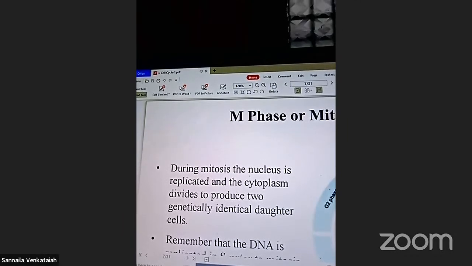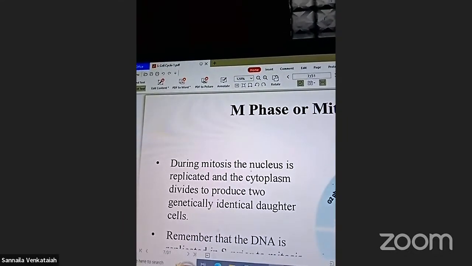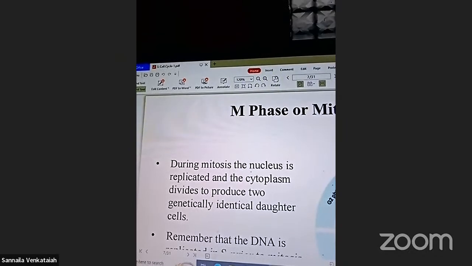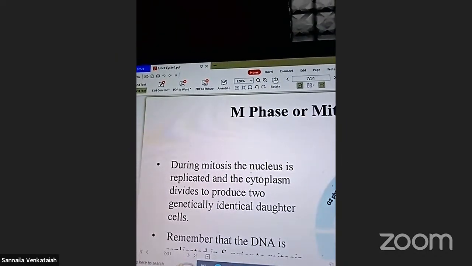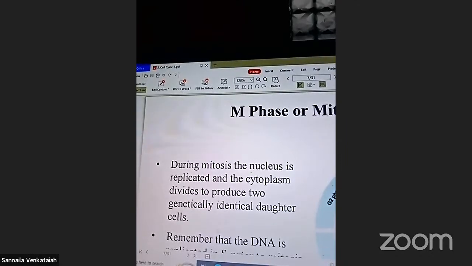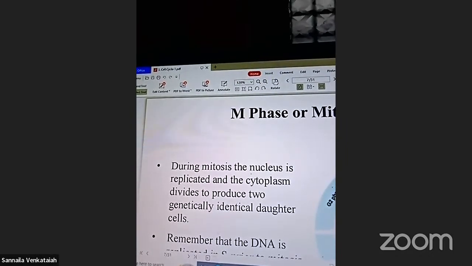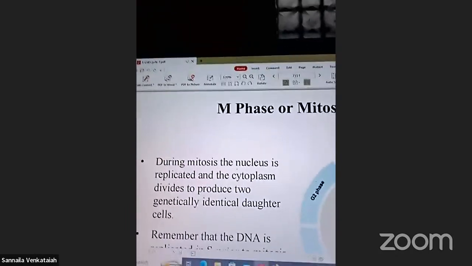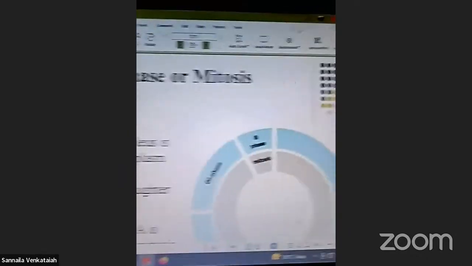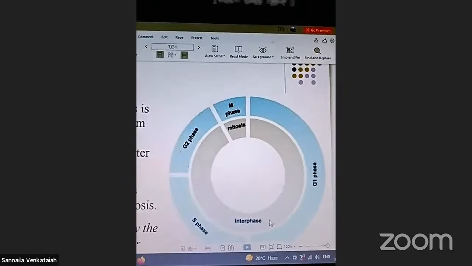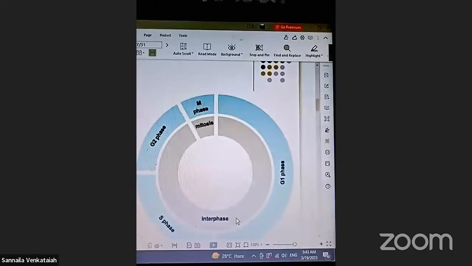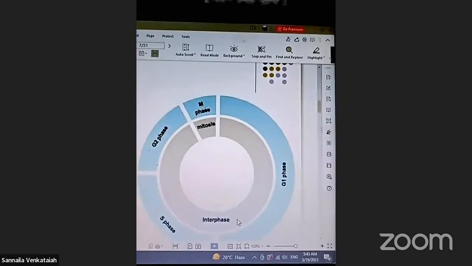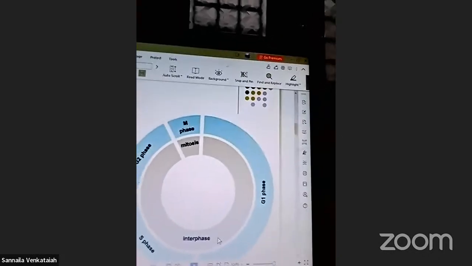The next phase is the M phase, or mitosis phase. During mitosis, the nucleus is replicated and the cytoplasm divides to produce 2 genetically identical daughter cells. Remember that the DNA is replicated.